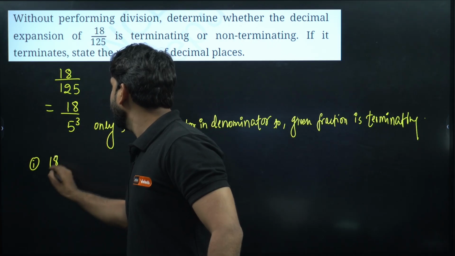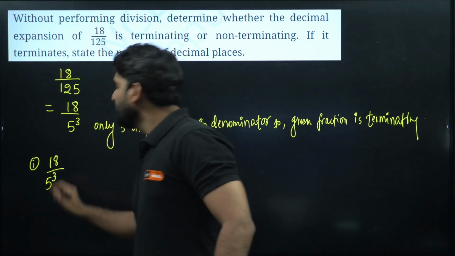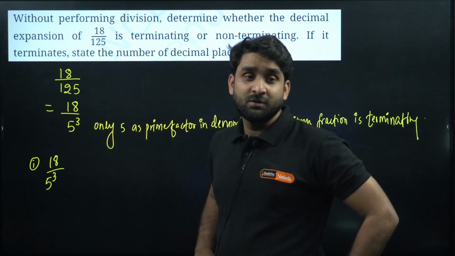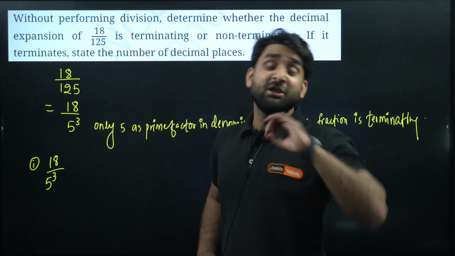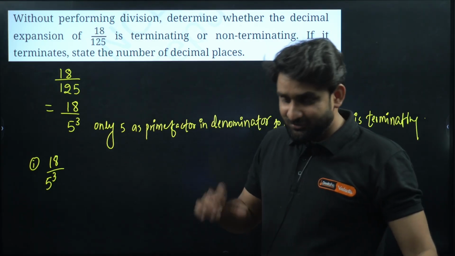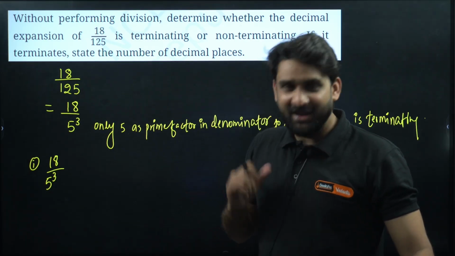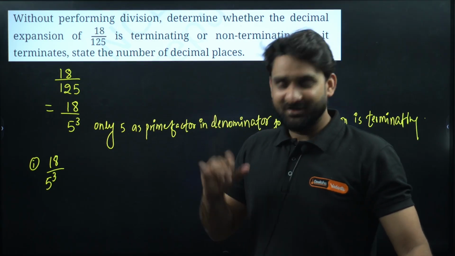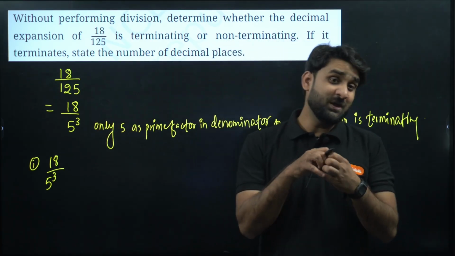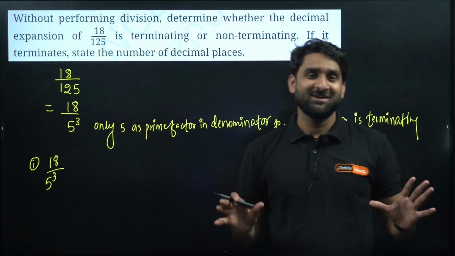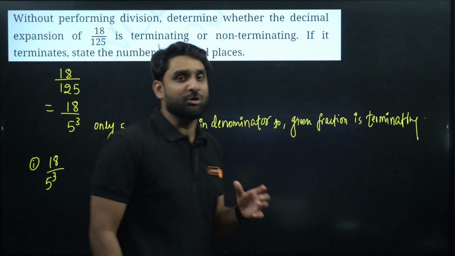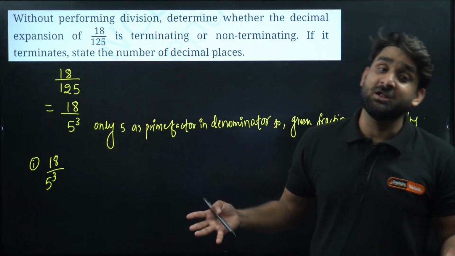So 18 divided by 5 to power 3. So 5 to power 3 means what? 125. We can write decimal expansion of any fraction, but what we required? We required 100, 10, 10,000, 1,000, whatever such numbers in denominator. But the number should be 1 and 0 only. The number should be the multiple of 10 in denominator. If the number will become multiple of 10, we can write decimal.